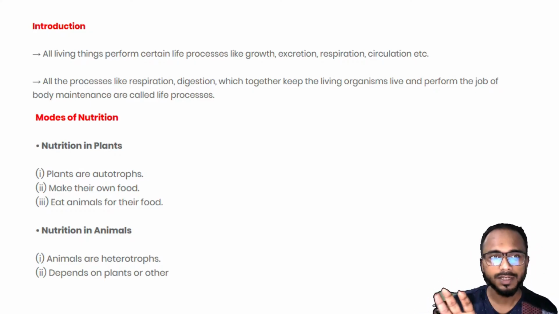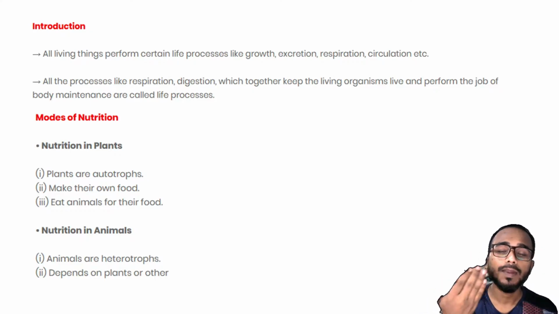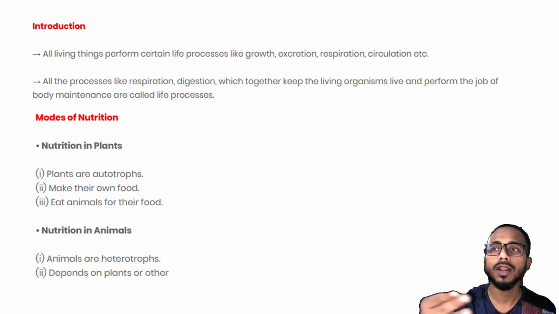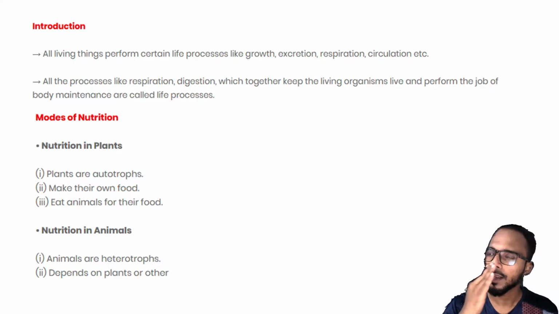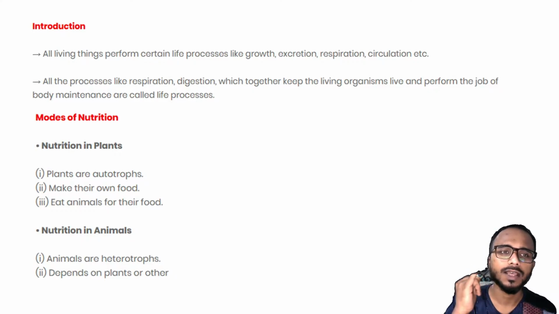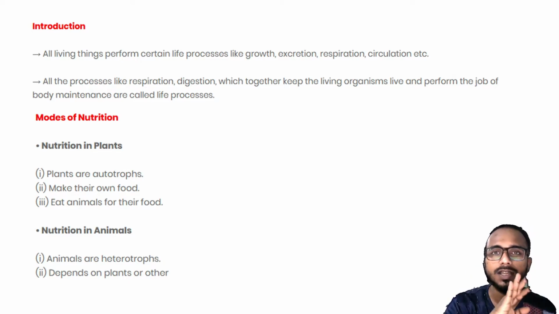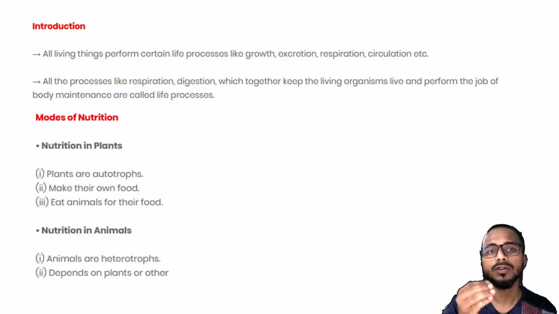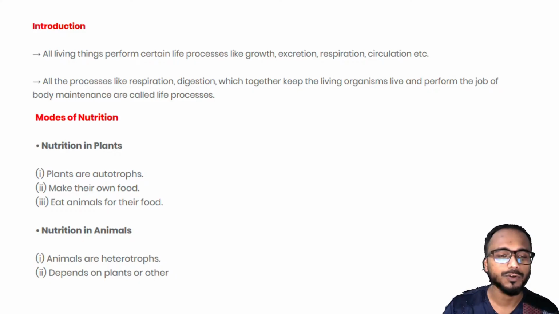Simple words, can you understand? So that is it. Plants make their own food, okay? They don't depend on other plants or animals for their food. There are some exceptions, like the Venus flytrap. It is a plant which does not produce all its own food, but depends on insects and animals for its food.